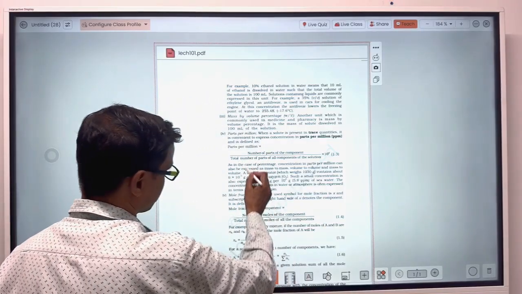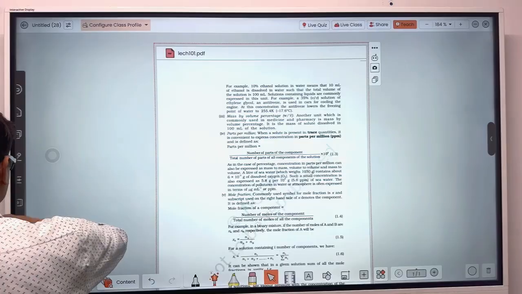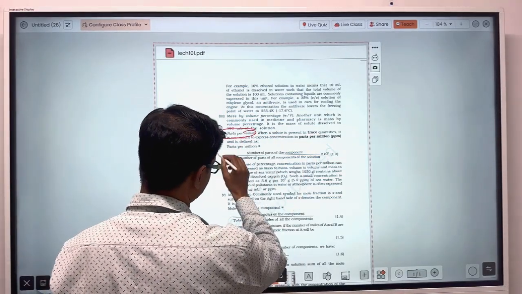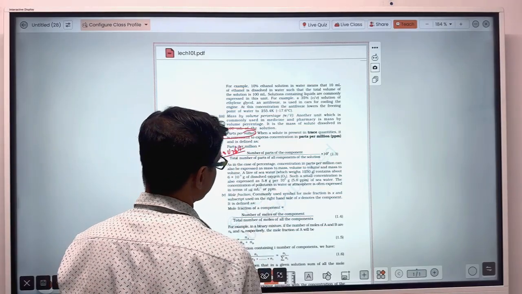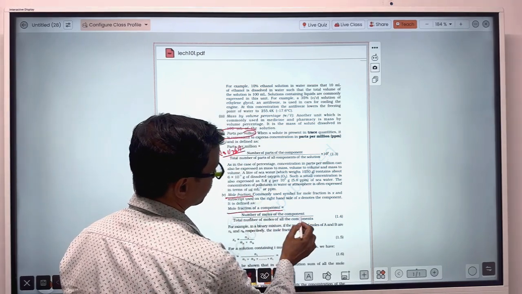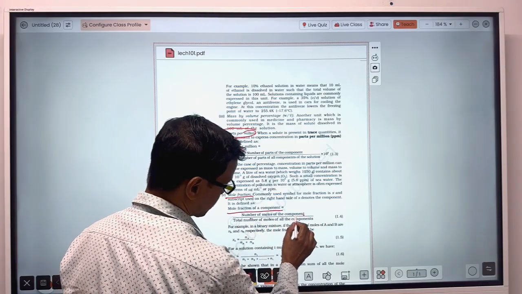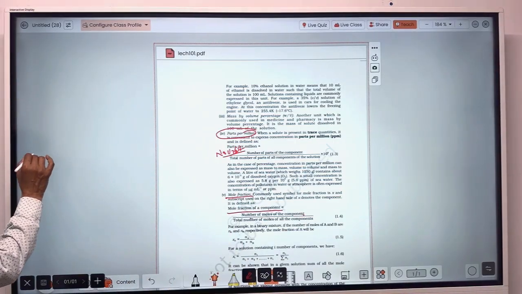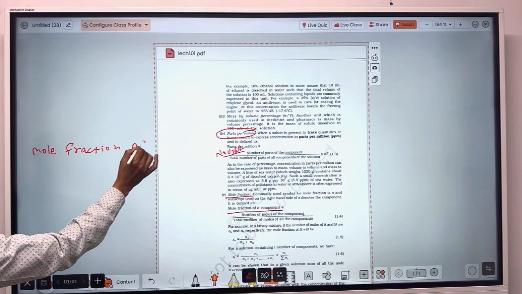Here ppm has no unit, because if it is mole here and mole here, the mole will cancel out. So parts per million, that means ppm, has no unit. In the same way, mole fraction is equal to the number of moles of that component upon the total number of moles of all the components. Suppose you have to find out the mole fraction of the solute.